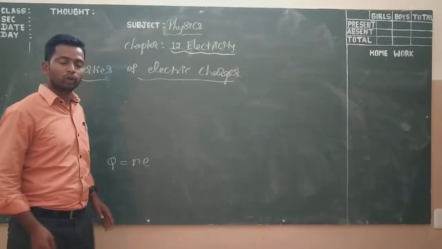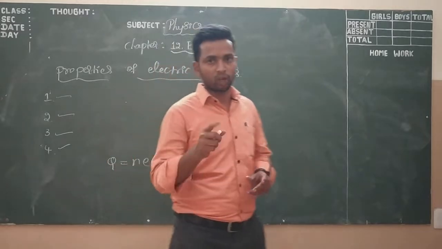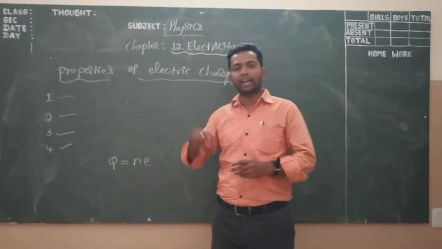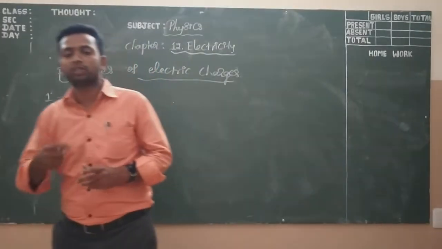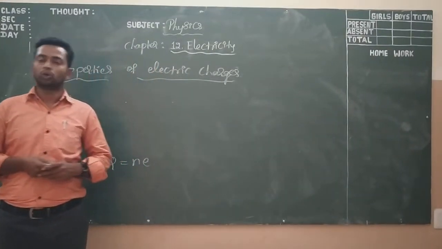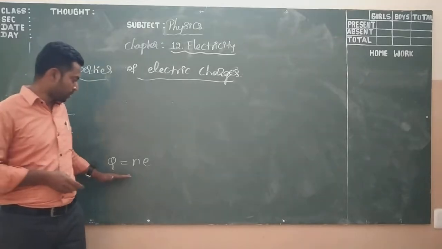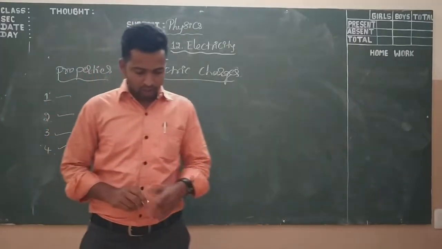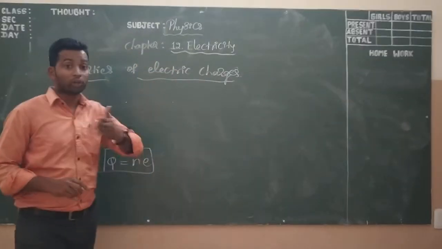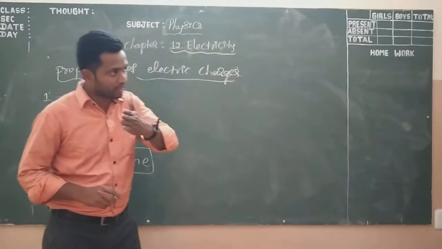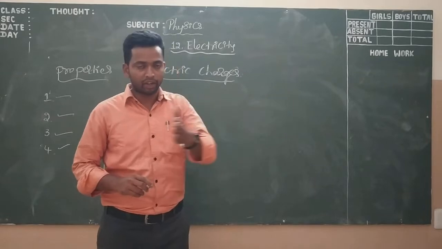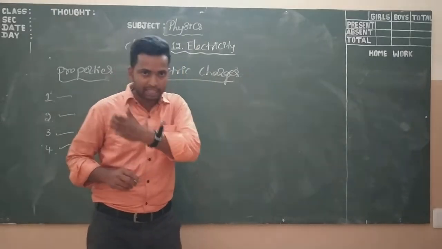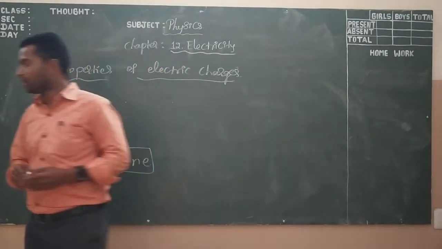Suppose you consider the charges Q1, Q2, Q3 up to Qn. Then the net or total charge Q is an integral multiple of the charges. So this is what it means for charge to be quantized. Next, see the water current. If water flows, we consider it a water current. If charges flow, we consider it an electric current.